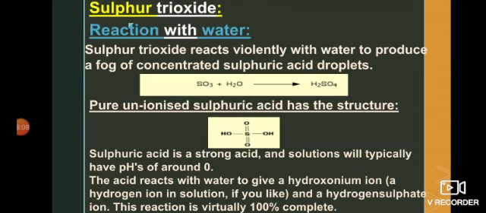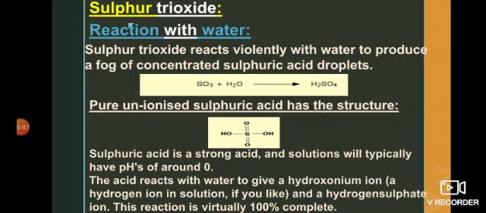Now next is the sulfur trioxide. When we take the reaction of sulfur trioxide with water, it reacts violently and fast with the formation of fumes. When treated with water, it produces a fog of concentrated sulfuric acid droplets. When sulfur trioxide is treated with water, it forms sulfuric acid. When we look at the structure of sulfuric acid, there are 2 double bonds with the 2 oxygen atoms and 2 single covalent bonds with the 2 hydroxyl groups. So the hydrogen of these hydroxyl groups is acidic.